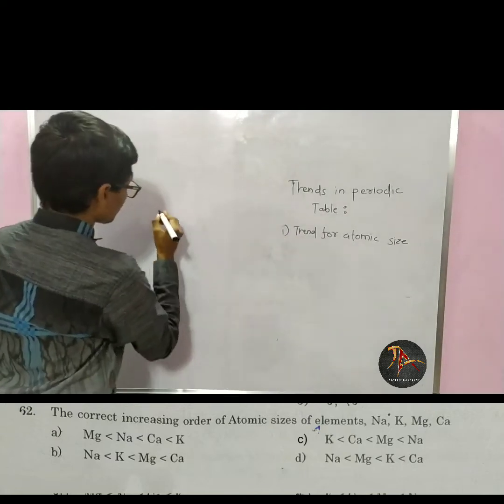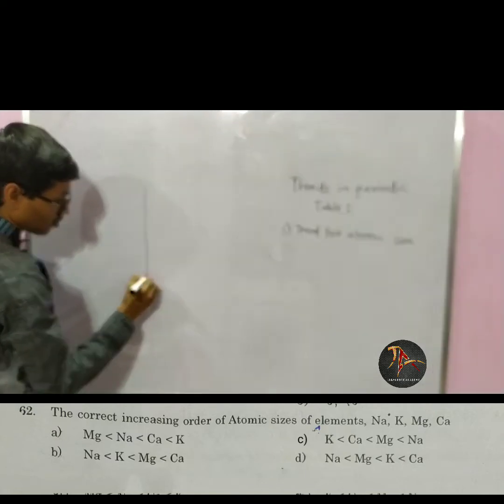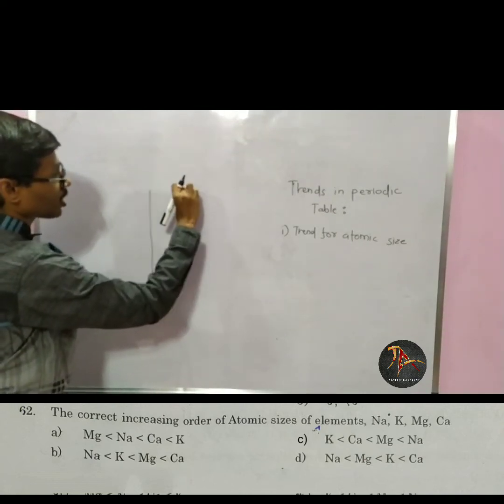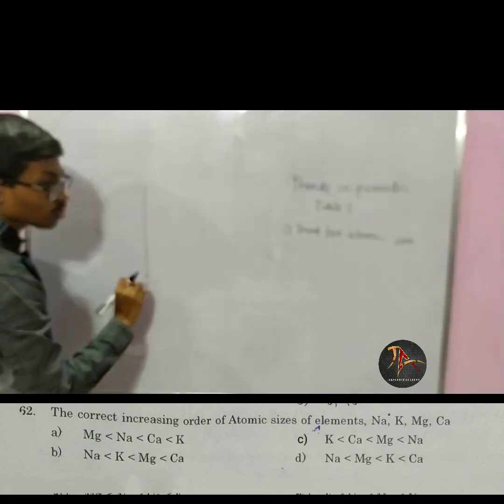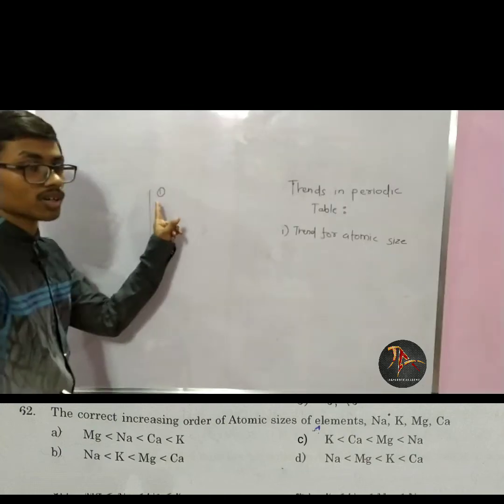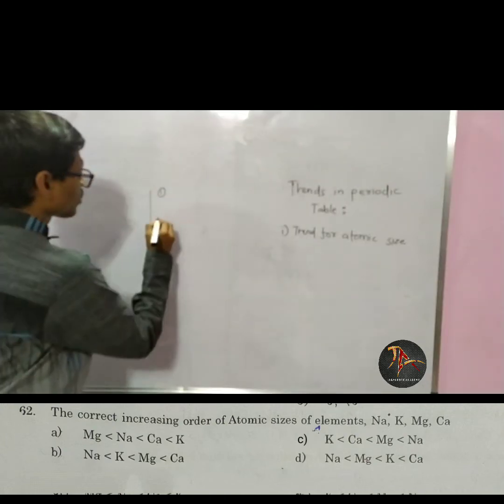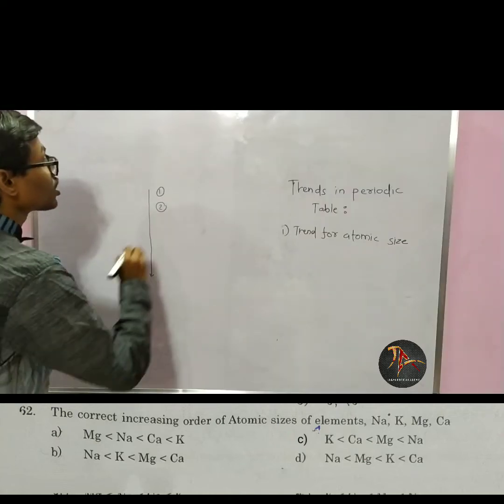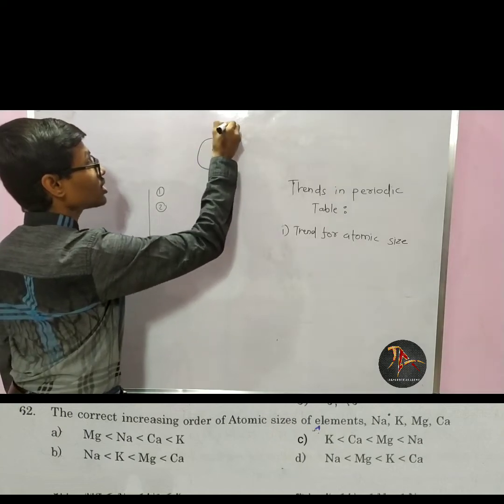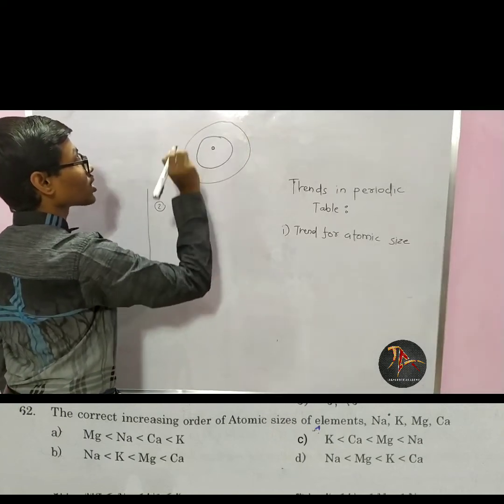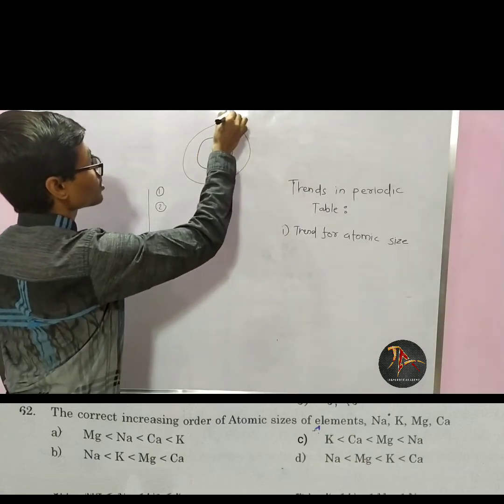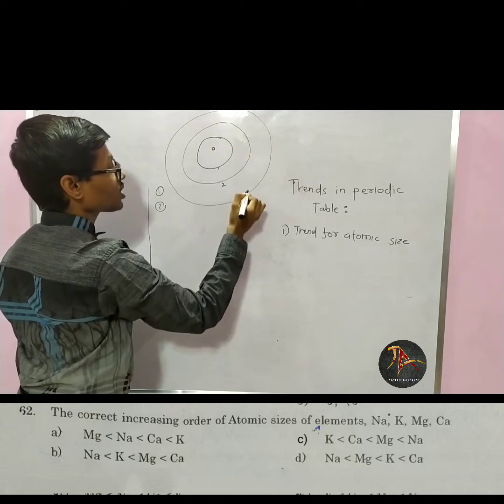Now if I move from one period to the next period, I am moving along the group. Here for the first period there is 1 orbit, for the second period there are 2 orbits. Now this is the nucleus and these are orbits in which electrons revolve. This is the first orbit, this is the second orbit, and let me draw one orbit more, so it is the third orbit.